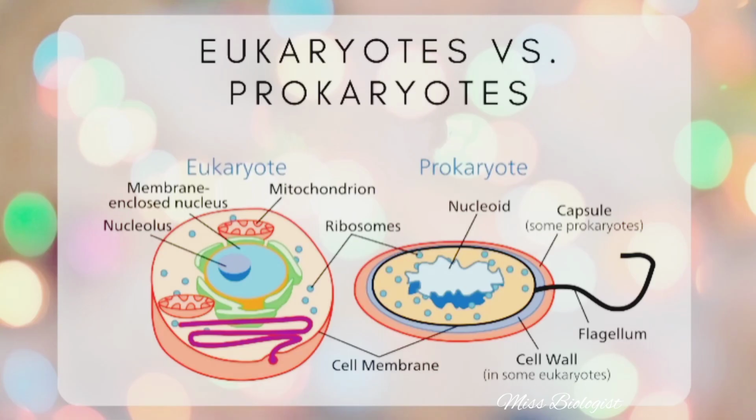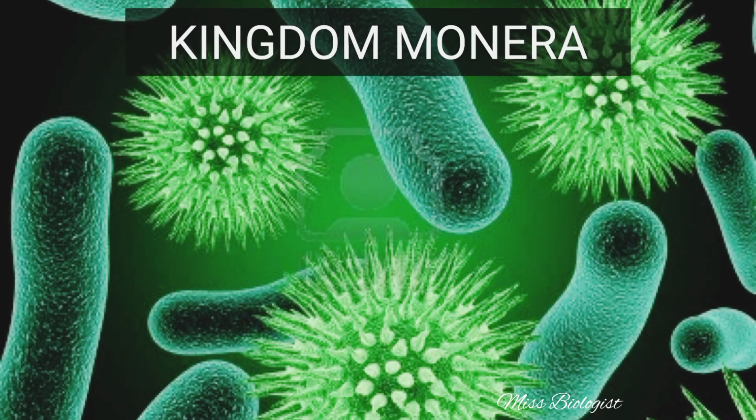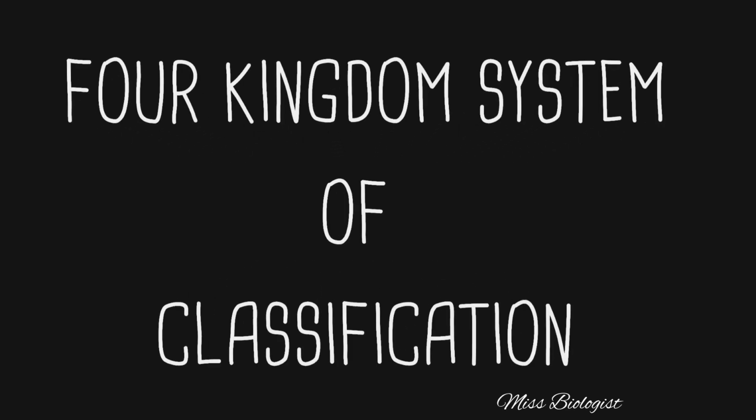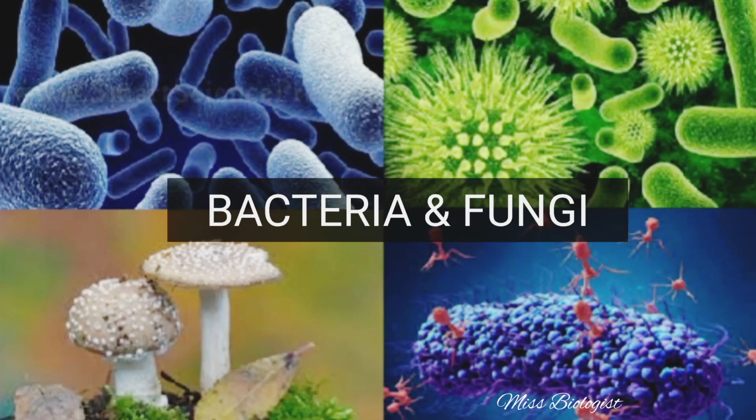In the course of time, scientists learned more about the diversity of microorganisms. They discovered that there are differences in the cell wall of organisms. Herbert Copeland proposed a new kingdom Monera, in which he placed bacteria, since they are all prokaryotes. This is also known as the four-kingdom system of classification. Before this system of classification, bacteria and fungi were placed in kingdom Plantae. As more and more characteristics of fungi and other microorganisms became known, a more advanced classification became the need of the time.